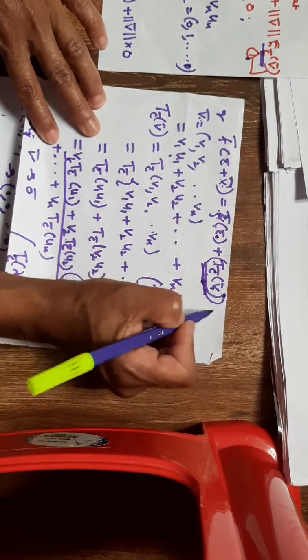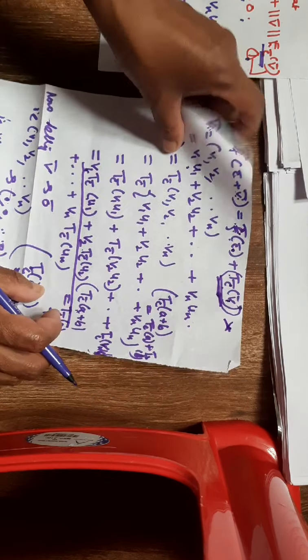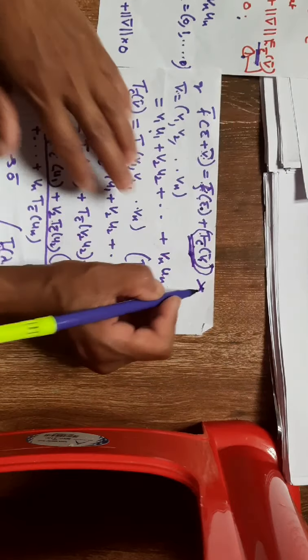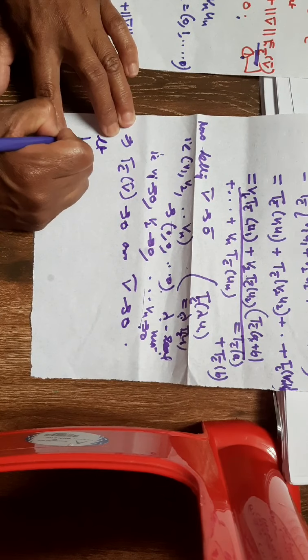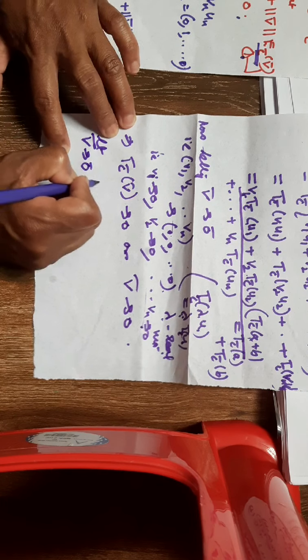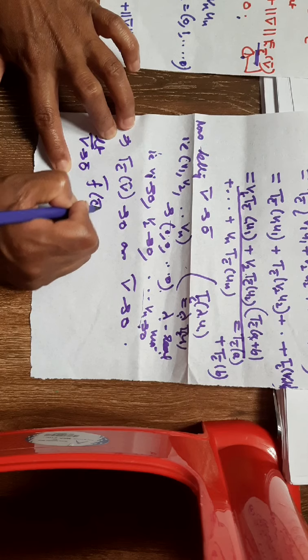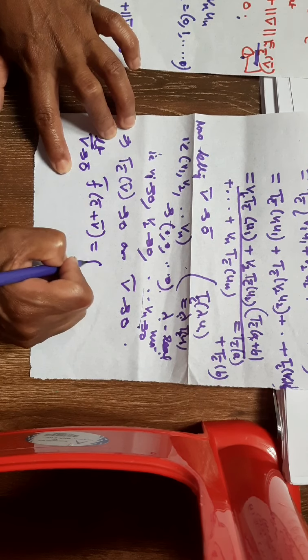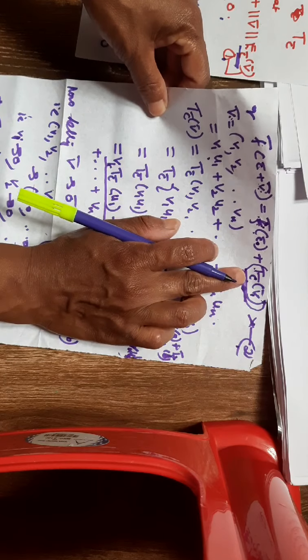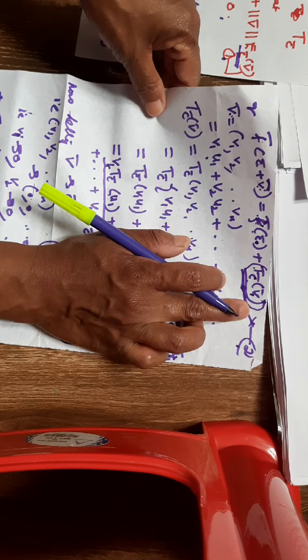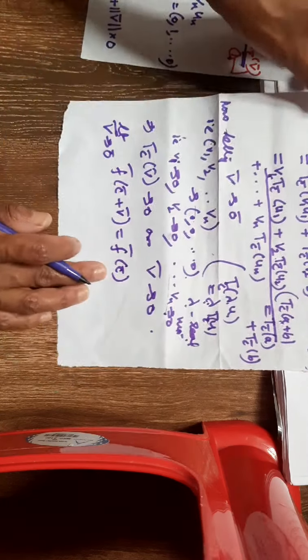So now this last equation will be reduced to what I can call equation 2. Equation 2 becomes: limit as v bar tends to 0 bar of f bar of (c bar + v bar) is equal to f bar of c bar, because the linear transformation Tc bar of v bar also tends to 0 as v bar tends to 0.